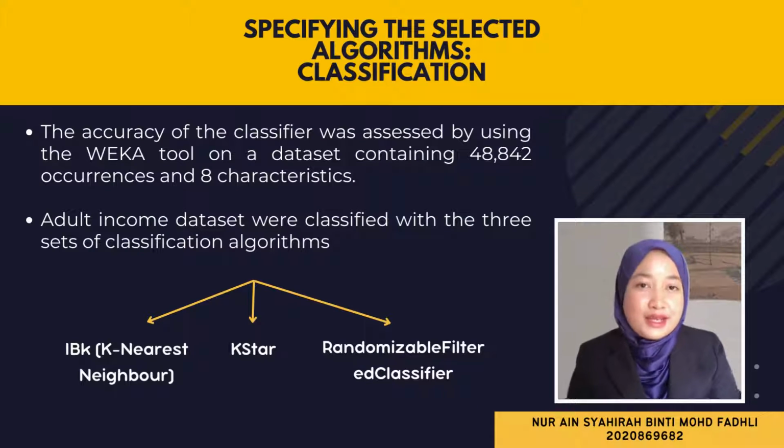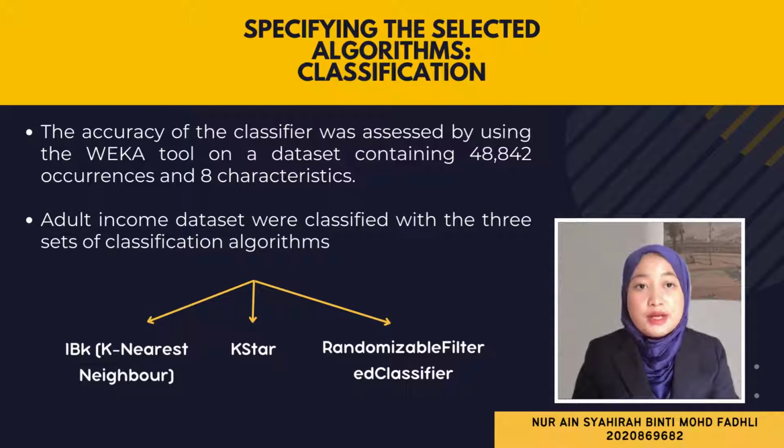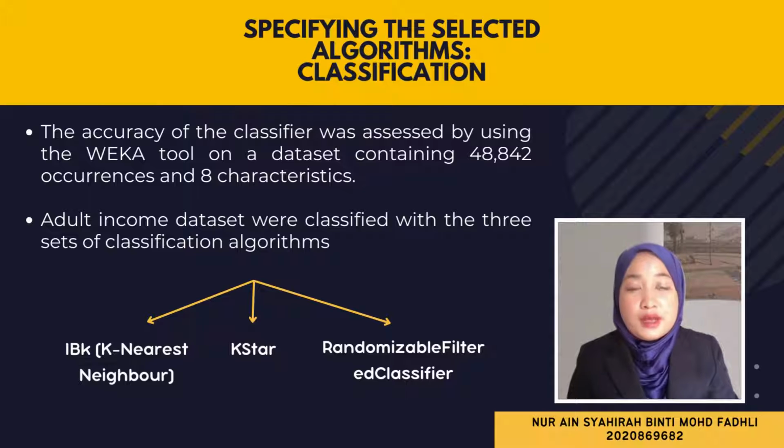Next, specifying the selected algorithms. There are various classification methods, and the authors use specific algorithms for mining the dataset of the adult income. Those are found in the WEKA program. The accuracy of the classifier was assessed by using the WEKA tool on a dataset containing 48,842 occurrences and 8 characteristics.